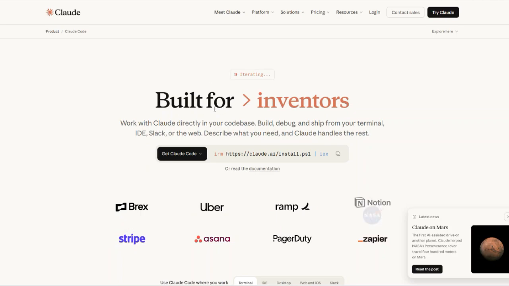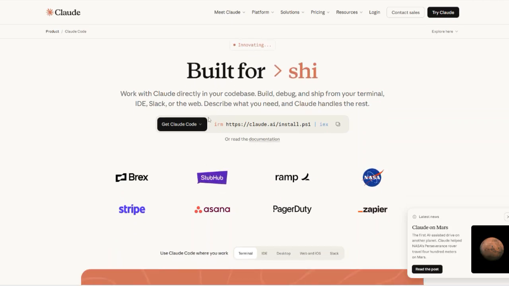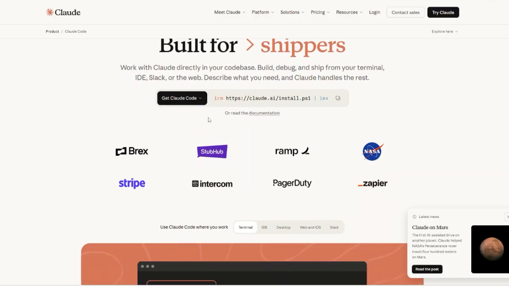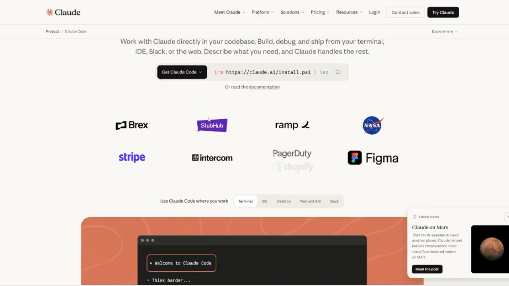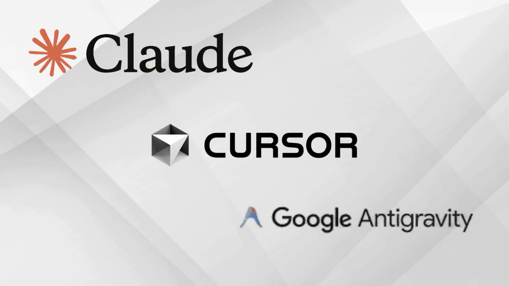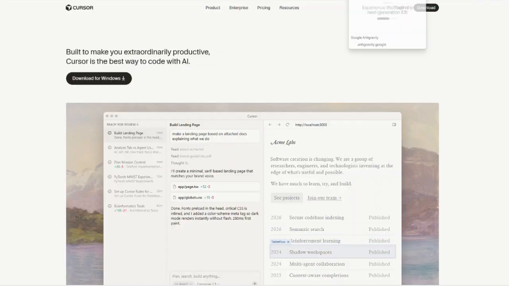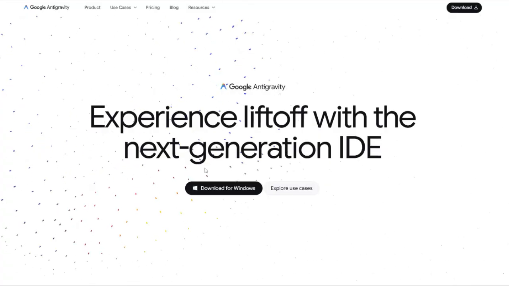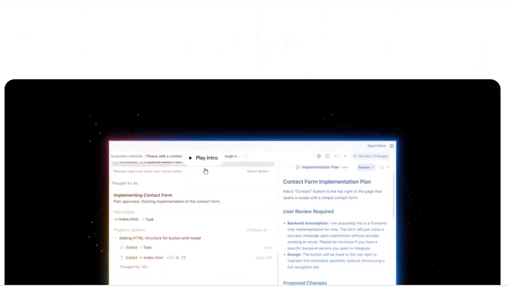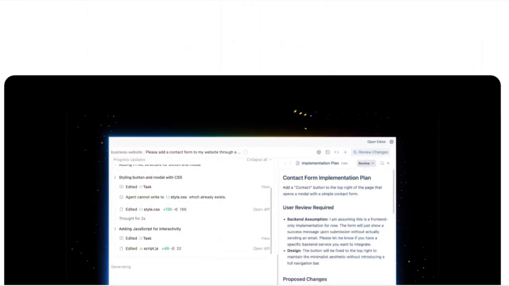Hi, today I'll be doing a detailed comparison of three of the most talked about AI coding assistants or tools in 2026: Claude Code, Cursor, and Google Anti-Gravity, so you can decide which one will transform your development workflow, boost your productivity, and maybe even write code for you. So let's get started. We start with Claude Code.